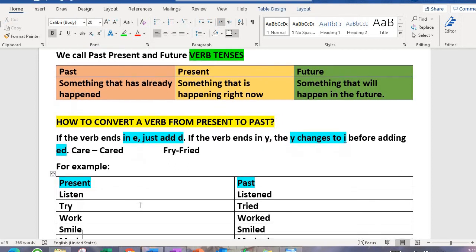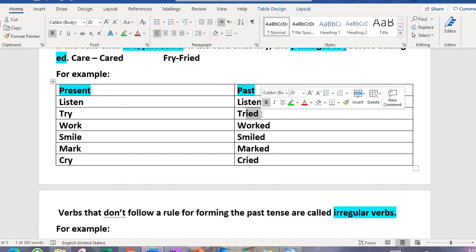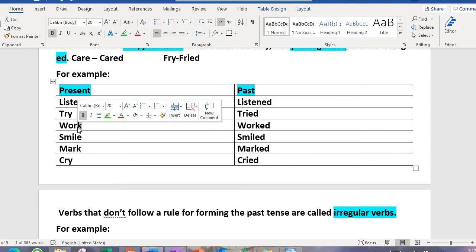Now let's see a few more examples. Listen is present tense. To make it past tense, we just add ED to it. As there was no E at the end, we are going to add ED. The next one is try. Since there is a Y at the end, we are going to remove the Y and add IED, which would make it tried. Next one is work. Another one that does not end with E or Y. So what do we do? We add ED. Worked.